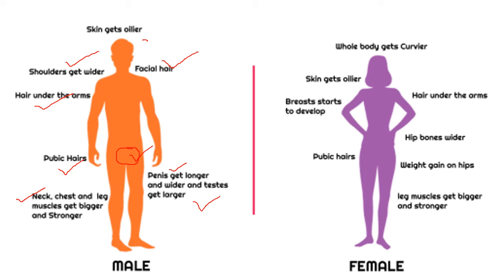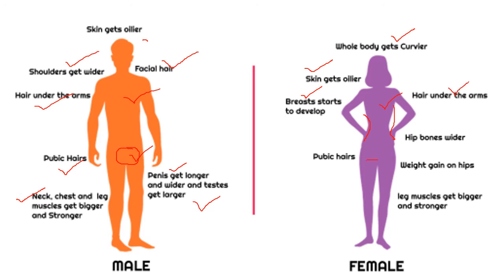And in females, the body gets curvier. Curvier means they will have a curvy shape. You can see as they will have a curvy shape. And like boys, their skin also gets oilier. And there is a development of the breast. As I told you, in men they have the development of the chest, but in females there will be the development of the breast. And like boys, they will also have the hair under the arms.